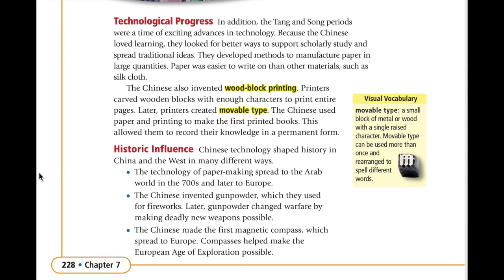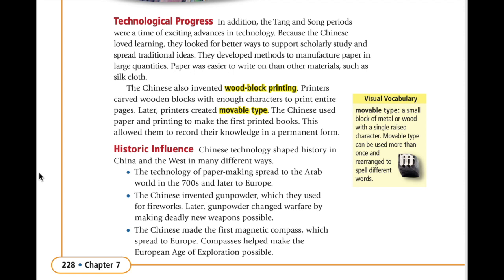Technological progress. In addition, the Tang and Song periods were a time of exciting advances in technology. Because the Chinese loved learning, they looked for better ways to support scholarly study and spread traditional ideas. They developed methods to manufacture paper in large quantities. Paper was easier to write on than other materials such as silk cloth.